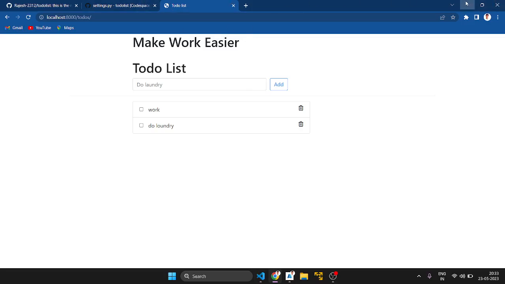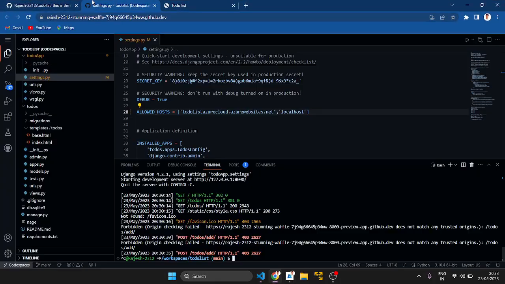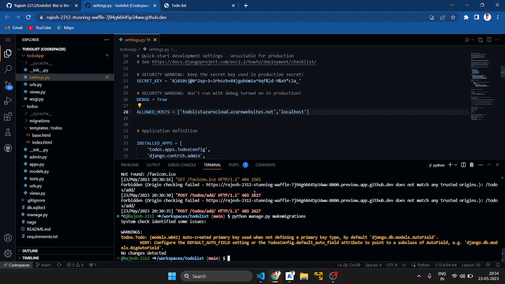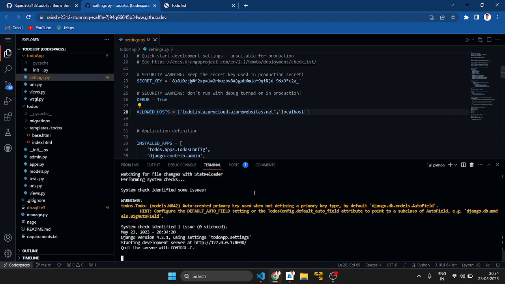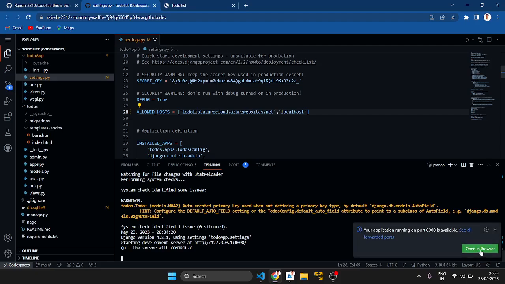Then in GitHub I want to do some migrations like this. Python manage.py makemigrations. Sorry, the spelling was incorrect. Migrations. Okay, enter. It's migrated, and python space migrate, and it creates. Okay, all okay. Then I want to run the server. Okay, it creates a server and opens the browser.